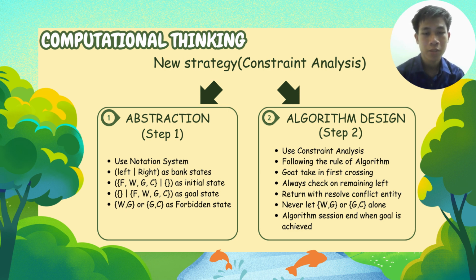Step 1, take the goat in the first crossing. Step 2, always check the remaining left side. Step 4, return with a resolving conflict entity. Step 5, never let WG or GC be alone, because this pair has a conflict. Step 6, algorithm decision, and the goal is achieved when all entities are on the right side.